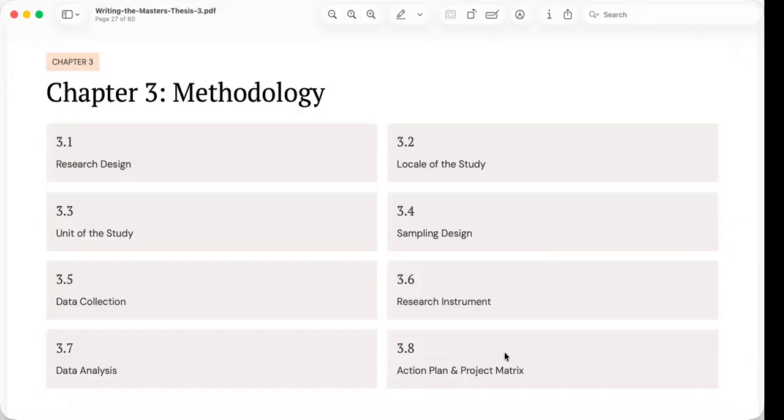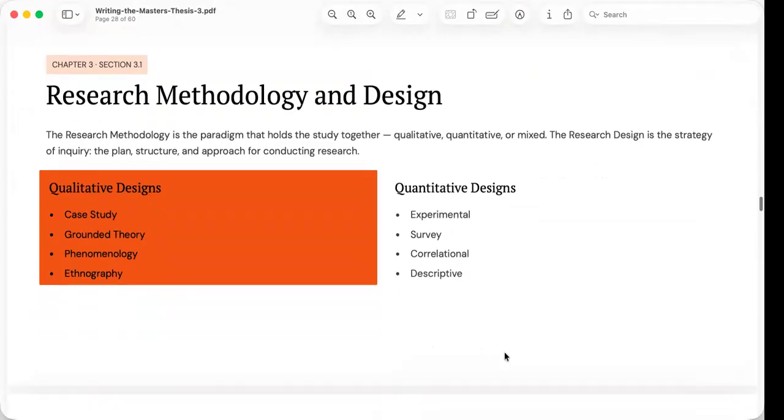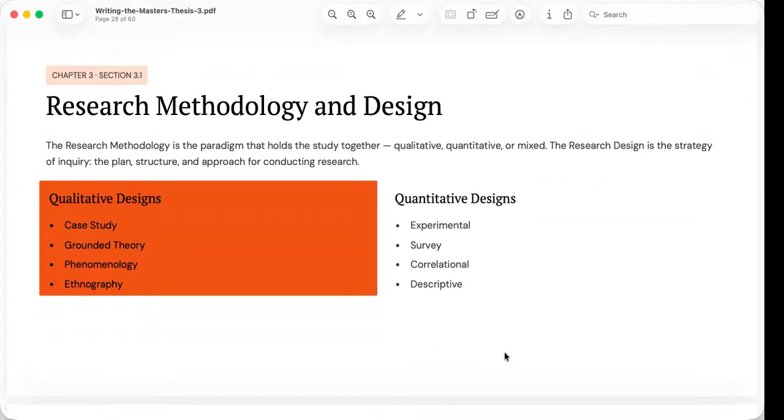answering the research questions. I know I've been talking for almost an hour, but 8 sections very quickly. Let's go through them. Let's go.